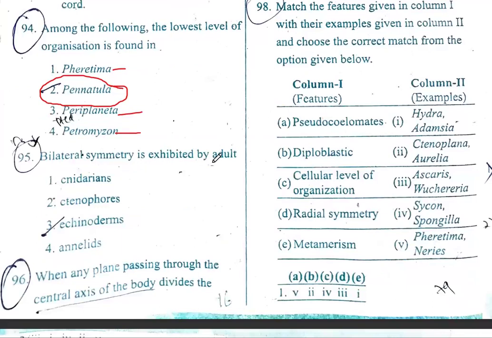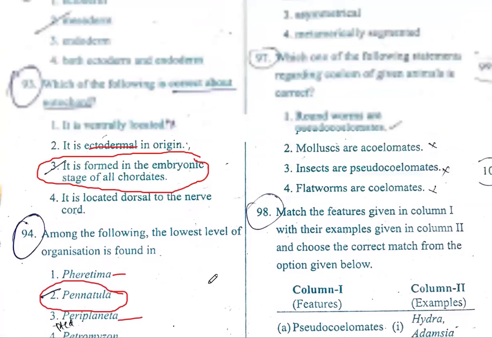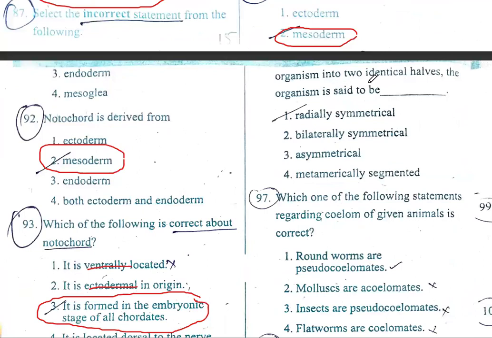Bilateral symmetry is exhibited by adults. Cnidarians show radial symmetry. Ctenophora, radial symmetry. Echinoderms, bilateral symmetry is exhibited by adults. So that is echinoderms. When any plane passing through the central axis of the body divides the organism into two identical halves, the organism is said to be radially symmetrical.